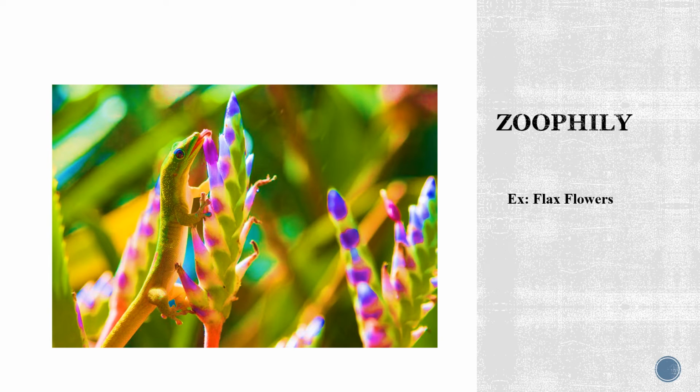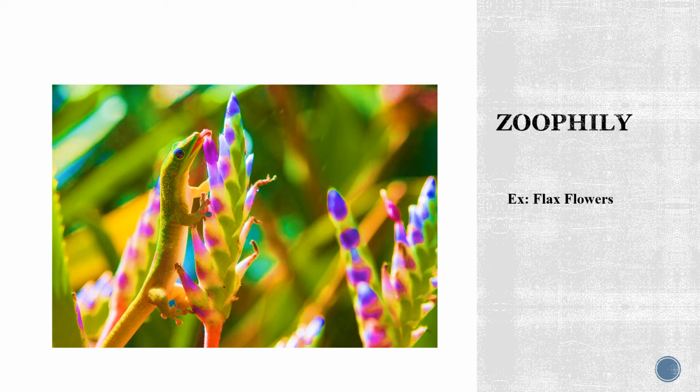Yet another type of pollination which employs living organisms as the agent of pollination is called zoophily. Here, the agent of pollination, which is a living organism, could be a garden lizard, rodent, mammal, bat, or even birds, insects, wasps, or anything among these. Given here is an example of a gecko lizard which helps in pollination of flax flowers.